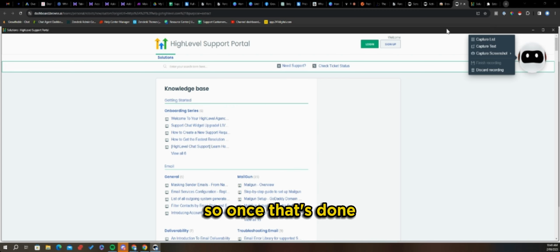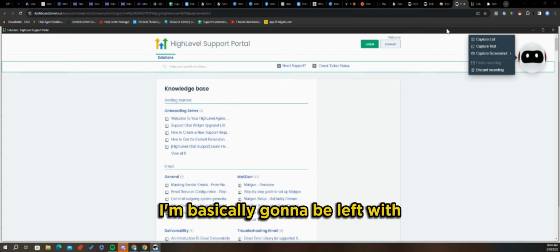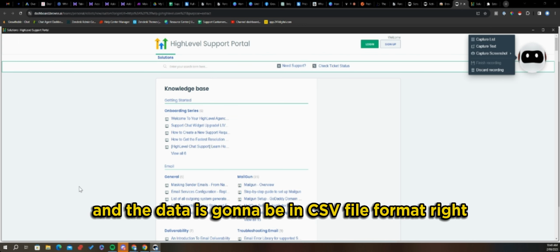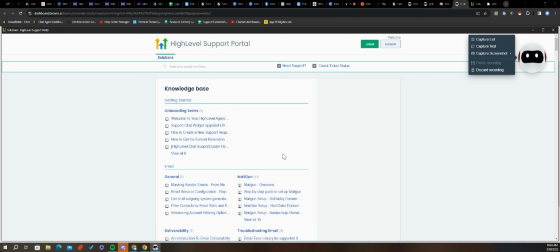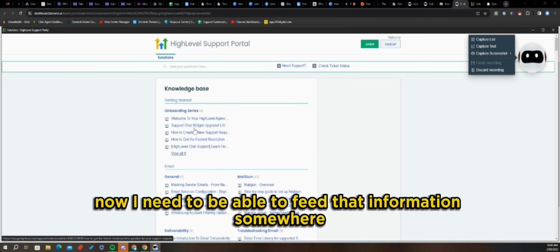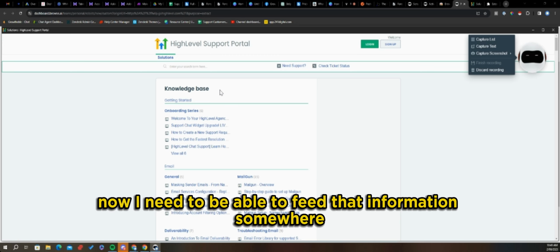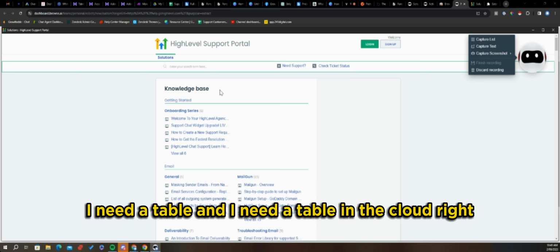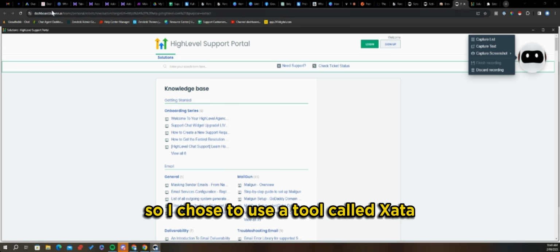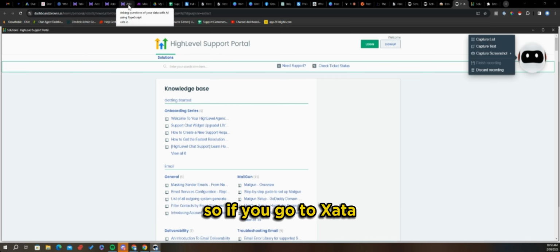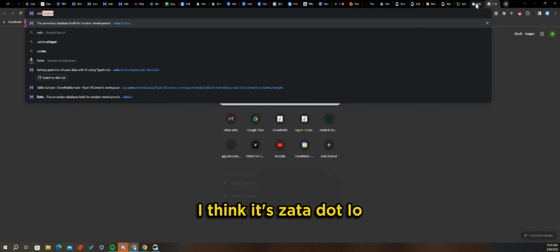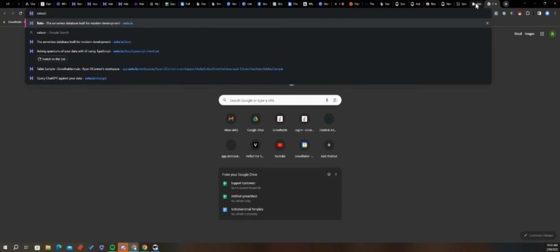So once that's done, I'm basically going to be left with a ton of structured data, and the data is going to be in CSV file format, right? Which is what I want. Now I need to be able to feed that information somewhere. I need a table, and I need a table in the cloud, right? So I chose to use a tool called Xata. So if you go to Xata, I think it's xata.io. There we go. This guy right here.